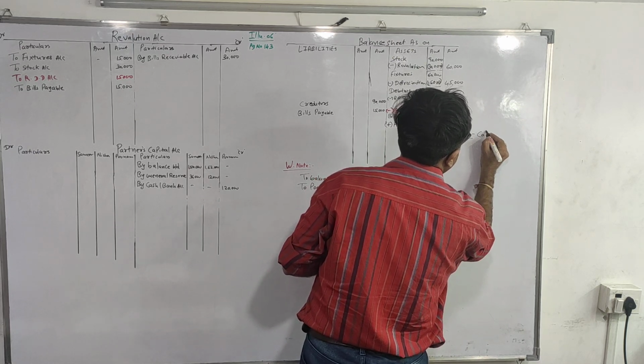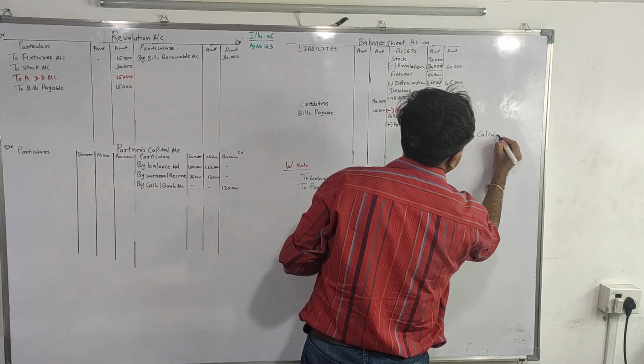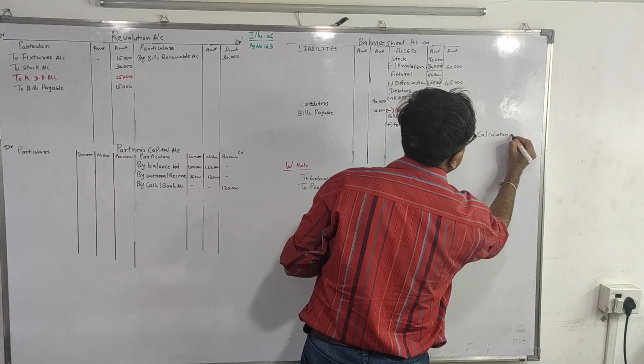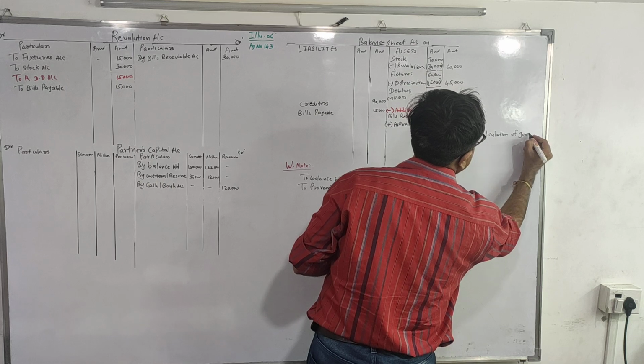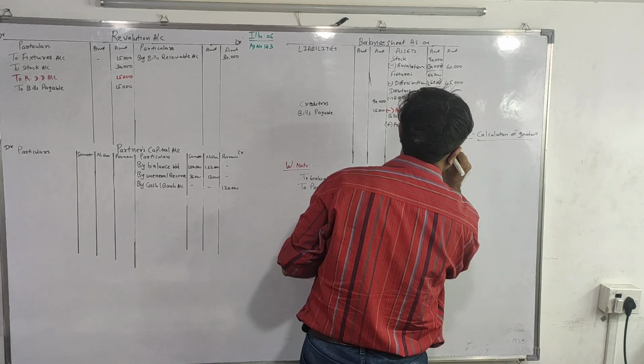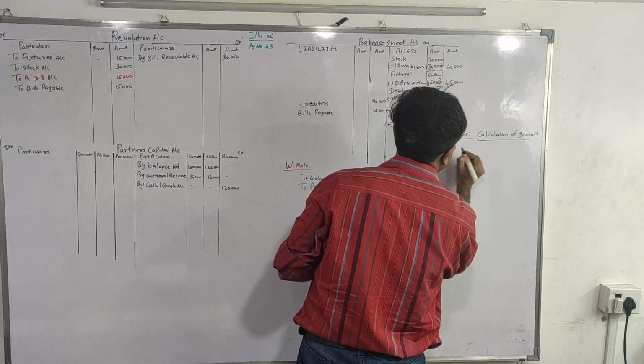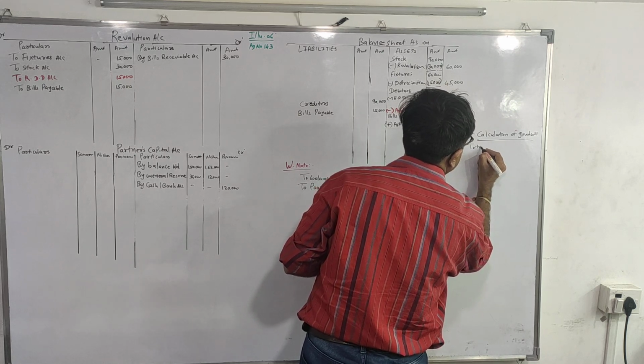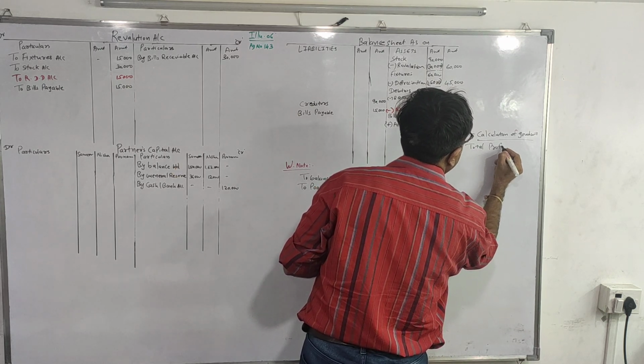Working on calculation of goodwill. Step 1: total profit.